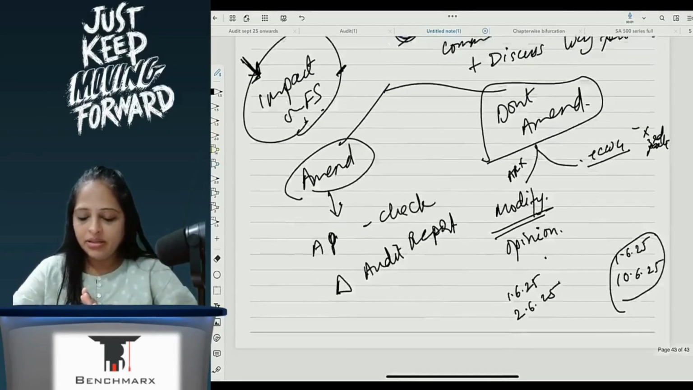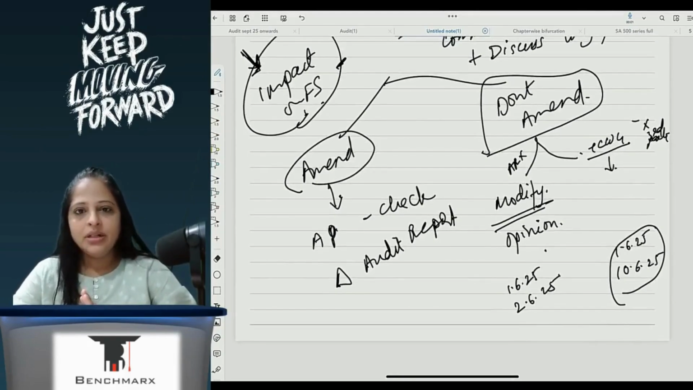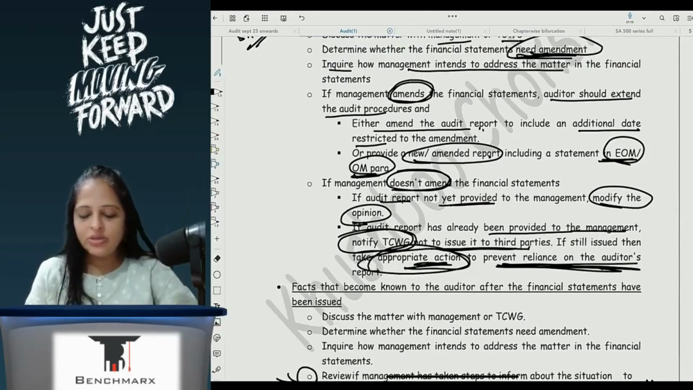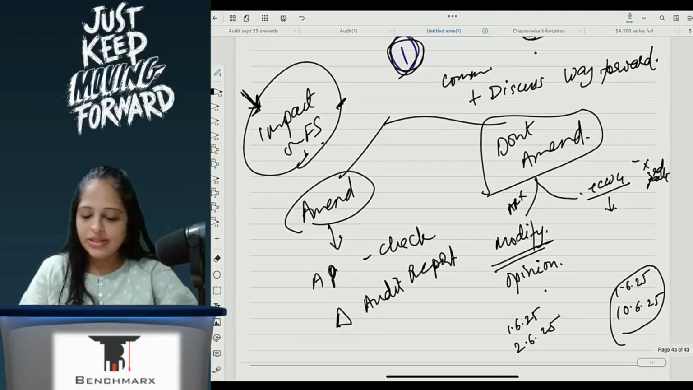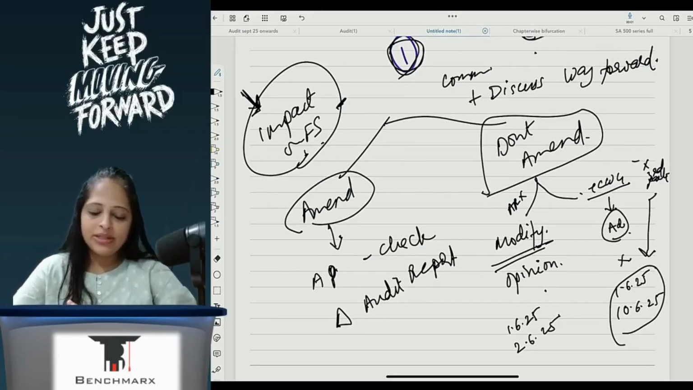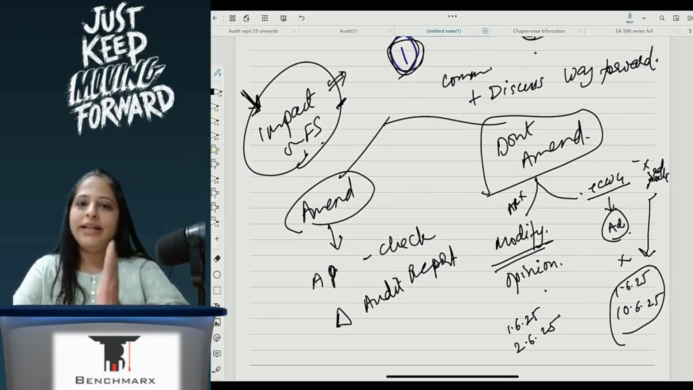Okay, but TCWG says sorry, we have already given it to third parties and now we can't do anything about it. Then in that case, you will have to take appropriate action to prevent reliance on the audit report. So I can issue a notice, or I can send out a letter to the third party saying that this audit report cannot be relied on because there is an event which has occurred after the date of audit report and which has an impact on FS.